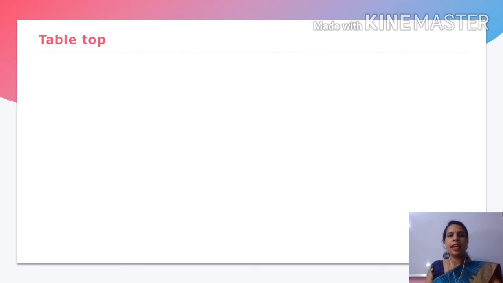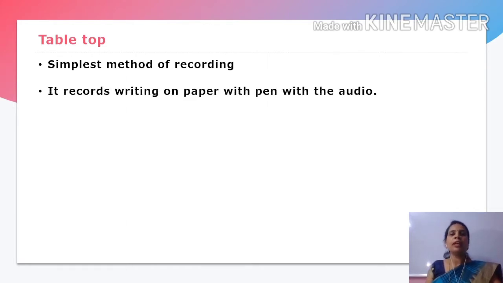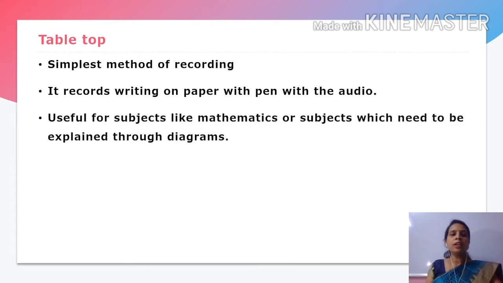Tabletop videos, as the name indicates, can be made on a table. This is the simplest and fastest method of recording. What do we need for this? We write on a blank paper or a notebook with a pen and record the audio.